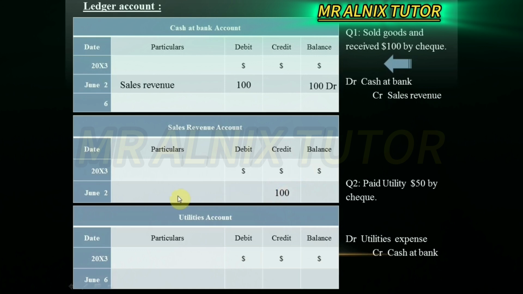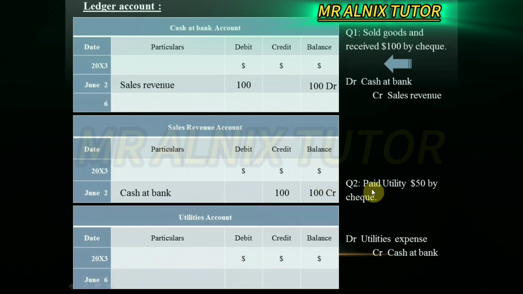Who is the partner? The partner is cash and bank. That's why particular indicates cash and bank here. Now the balance, since this is a credit side, that's why your 100 must be CR to mention that it is under the credit side here. Alright, so simple. Now let's try another one.